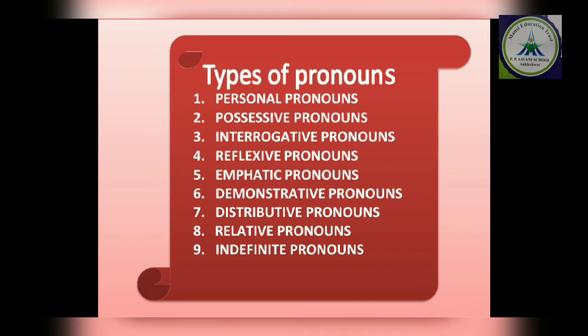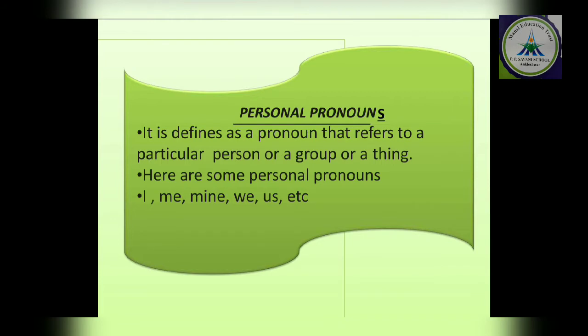So let's start with the first type, that is personal pronoun. The word personal, what does personal mean? Personal means हमारी, जो हमारे लिए use हो रही हो, that type of word is known as personal pronoun. So we can define it as a pronoun that refers to a particular person or a group or thing.